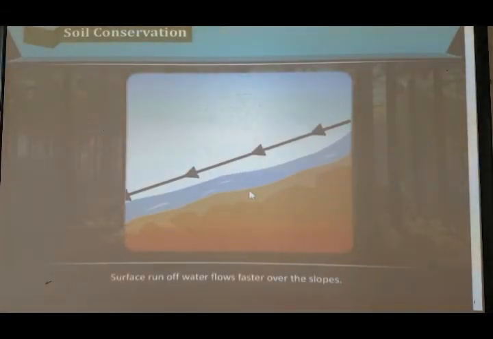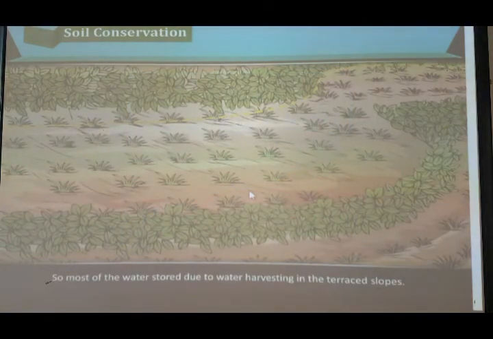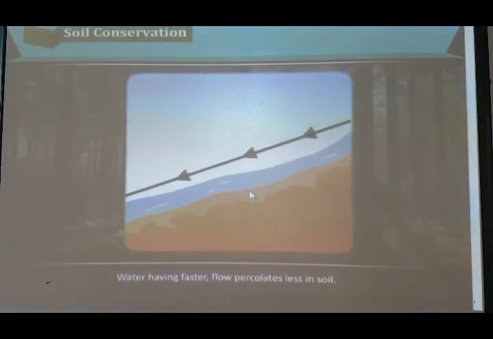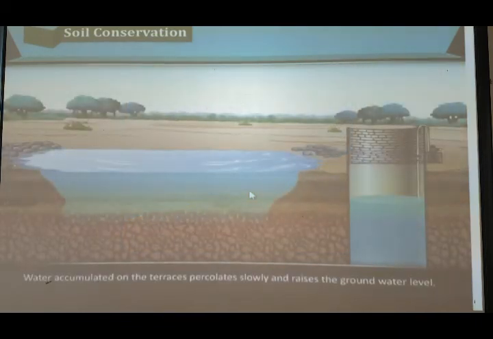Surface run-off of water flows fast over the slopes. So most of the water is stored due to water harvesting in the terraced slope. Water having a faster flow percolates less in the soil also. So water accumulation on the terrace percolates slowly and raises the groundwater level.